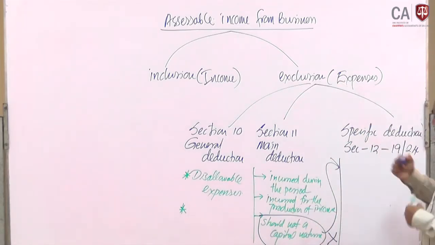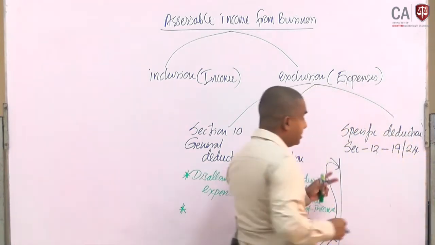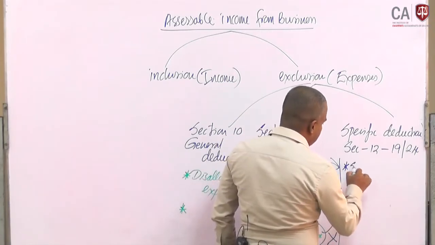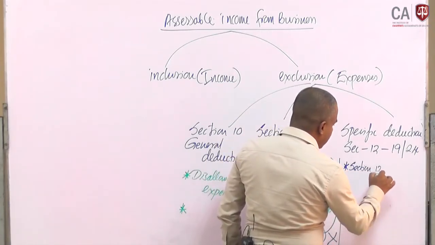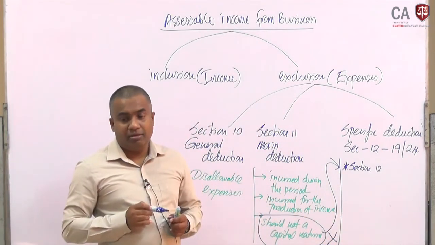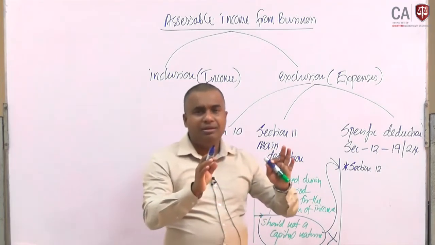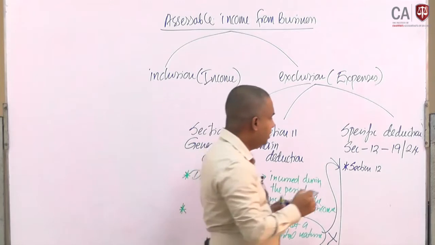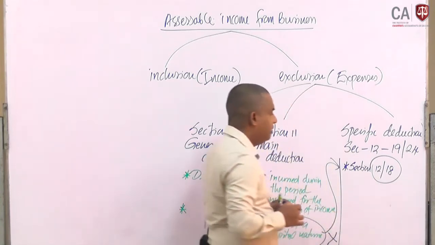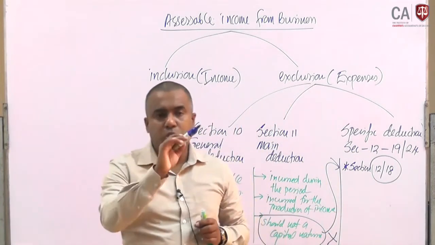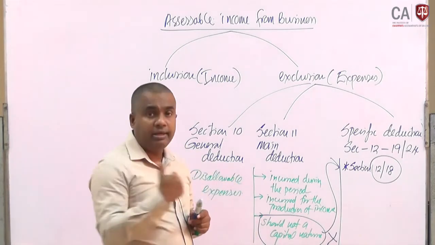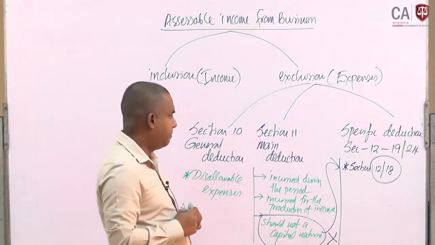Section 12, I am not supposed to discuss in detail, but just get a small idea. Section 12 is related to interest expenses. When it is concerned with the company, it should be considered further; it is not considered in isolation. We should take 12 and 18 together and consider how we should treat the deductions. Later I will discuss section 18 in relation to company taxation.